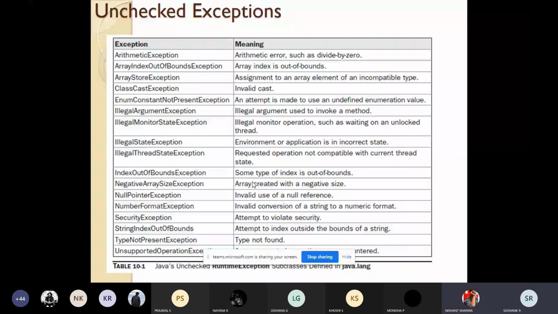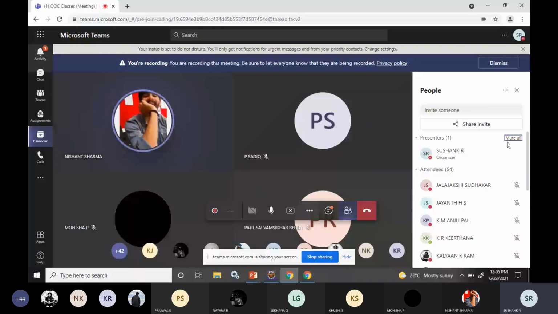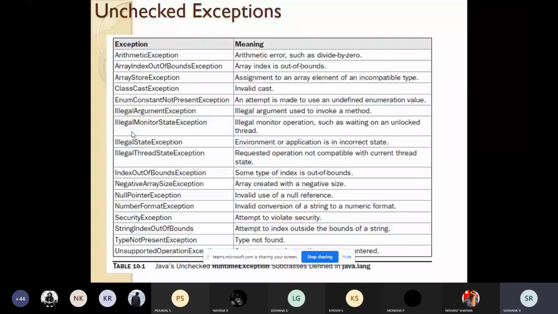So these are the unchecked exceptions. When you compile the program, you will not get any exceptions. These exceptions will be caught during runtime itself. Some examples are arithmetic exception. Arithmetic exception is an unchecked exception. When you compile the program, you will not get any exception. Array index out of bound is also an unchecked exception.